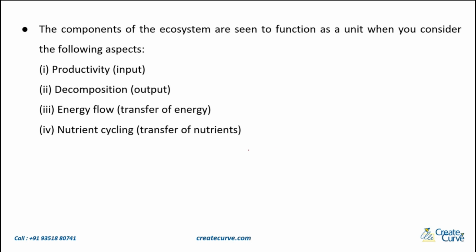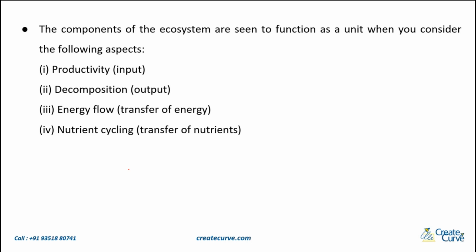Then there's something called energy flow. That is, how is energy flowing amongst the various abiotic and biotic factors in the ecosystem? So basically it is the transfer of energy across various levels of species of that particular ecosystem. Then there's something called nutrient cycling.